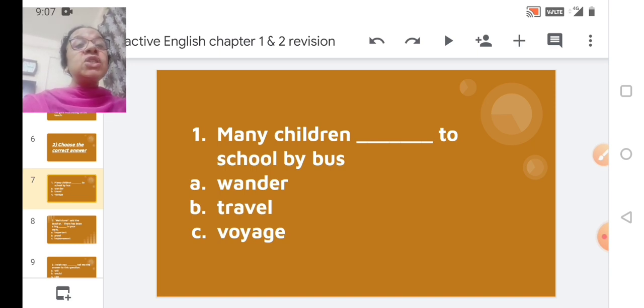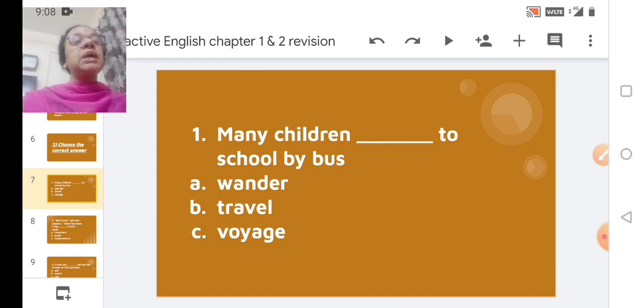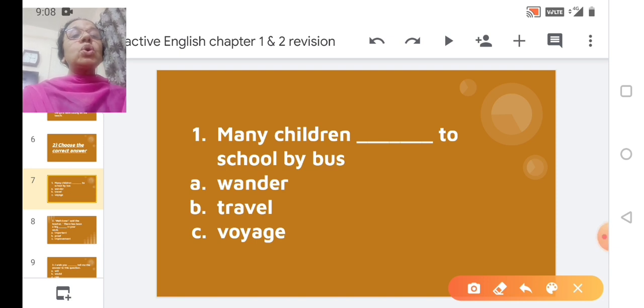B, travel to school by bus. Okay, that sounds sensible. C, voyage. Many children voyage to school by bus. You know what is the meaning of voyage? Voyage means journey. You're traveling to a far off place, either by an aircraft or by sea. When it's a long distance journey, it is called a voyage. So the correct option has to be travel to school by bus.